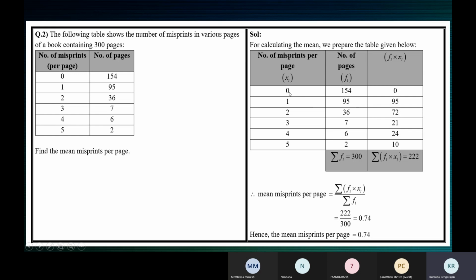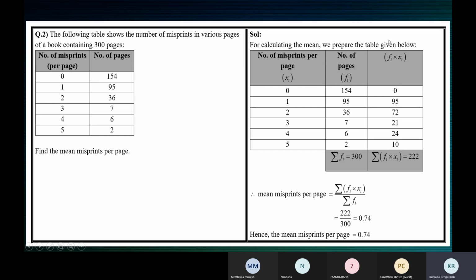So what do we do? 0 into 154, 0. 1 into 95 is 95. 2 into 36 is 72. 3 into 7 is 21. 4 into 6, 24. 5 into 2, 10.